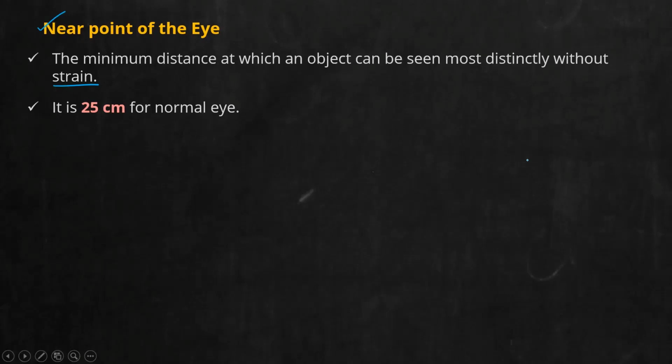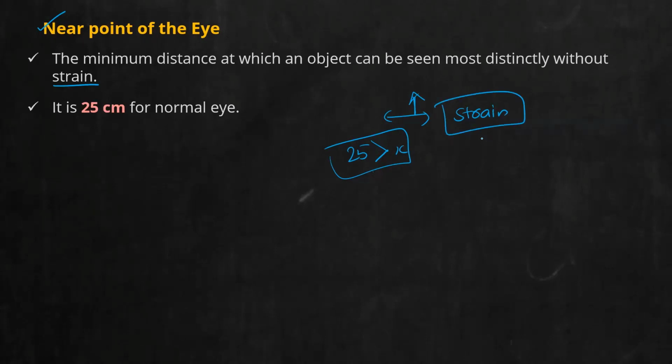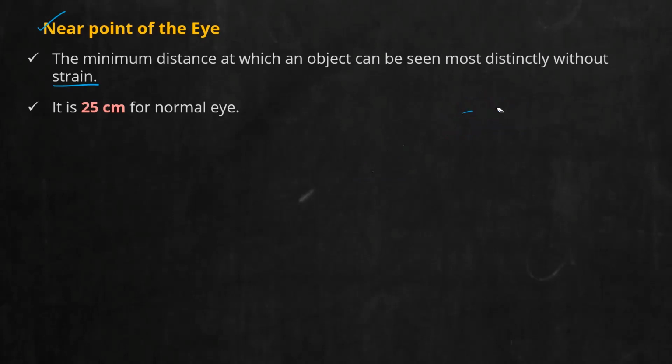And when I say 25 centimeters, don't think that you can see only up to 25 centimeters. You can see even distances shorter than 25 centimeters. But if you stare at a distance less than 25 centimeters, what will happen? It will cause excess stress or strain on the eye, so that is not good for the life of your eye. That is why you are advised: don't hold your mobile closer, don't read books holding them very close to the eyes. There should always be an optimum distance of 25 centimeters to prevent strain or stress on the eye.